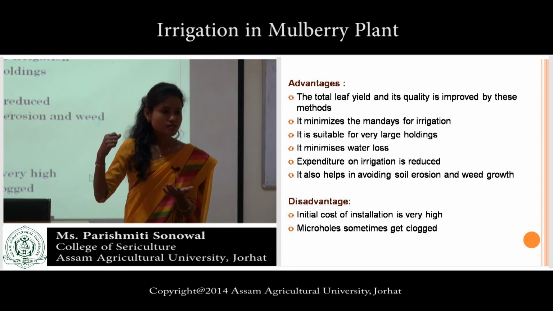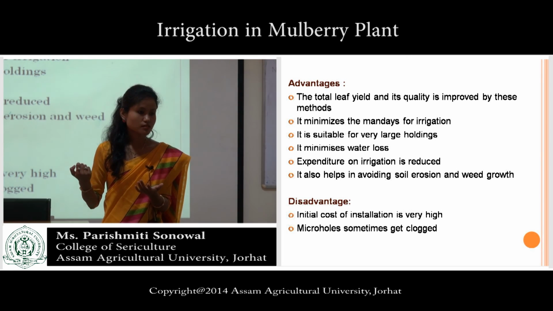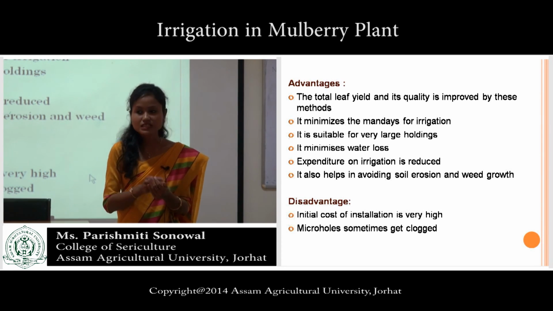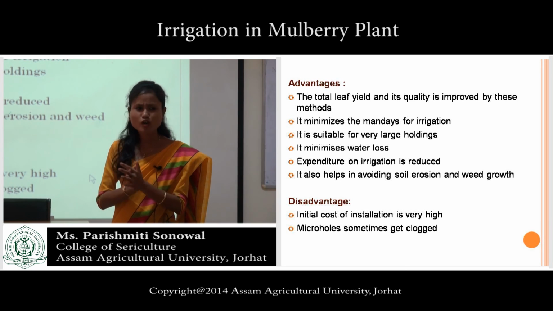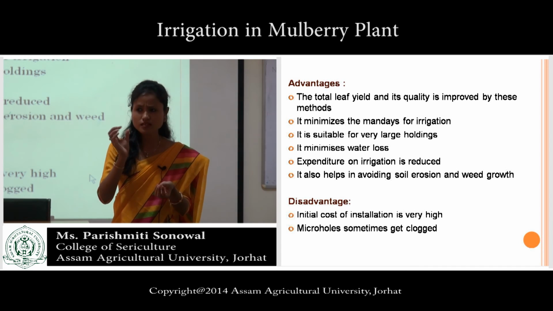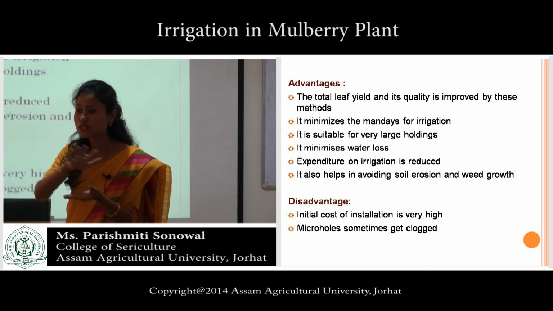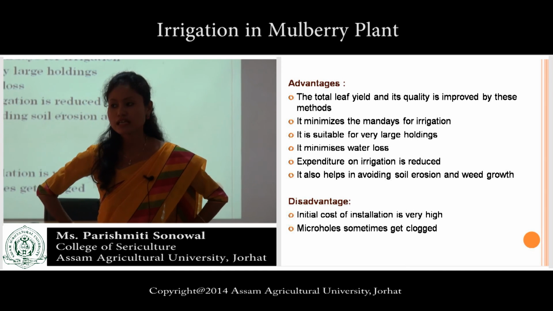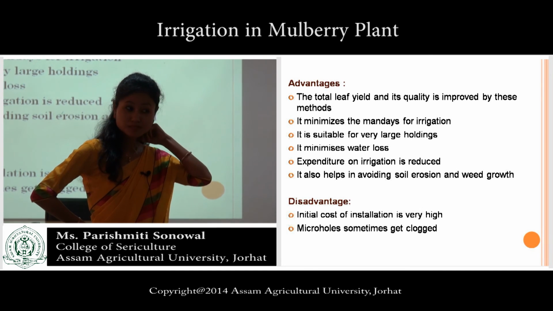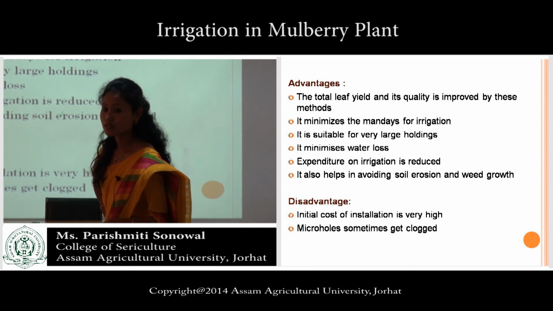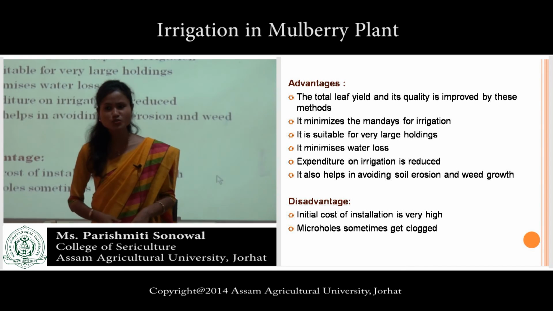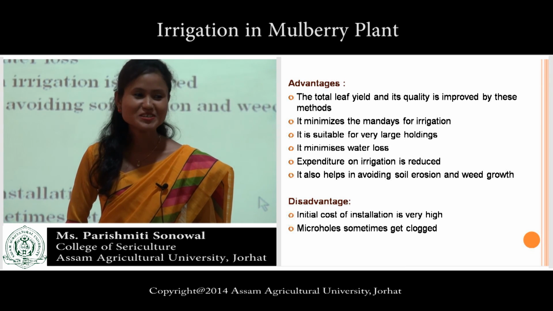Then second point, dirty water with full of moss and all, if it is there, then it will clog that micro holes. Then third point, when it rains, the soil gets in, muddy water.